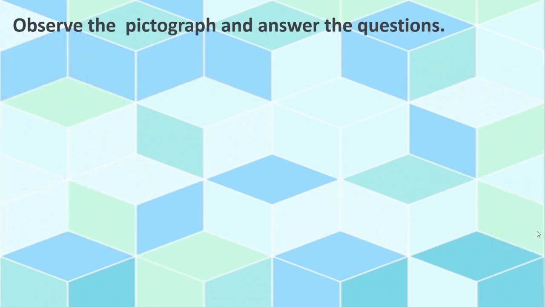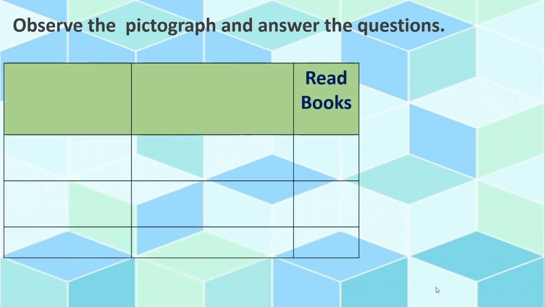Observe the pictograph and answer the question. See, this is the table. Here students and here read books. Amar, the name of the student, Reena and Sham.